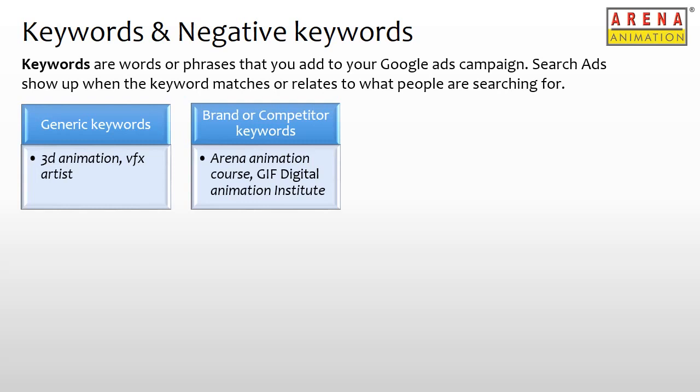Brand or competitor keywords are high converting keywords and denote users who are towards the end of the buying funnel, ready to sign up or enroll. Also note that the competitor keywords give brands the advantage to show their own ads to users even if they are searching for their competitor related terms, further increasing brand awareness and getting more prospects.